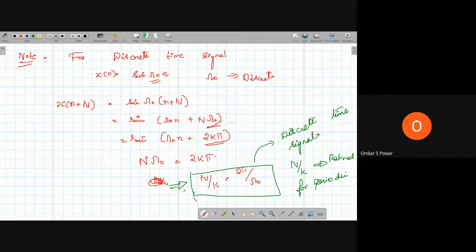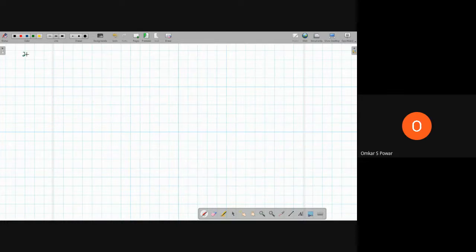So this is the variation, and N by k should be a rational number. We will solve some problems with respect to discrete time signals so that you will get a better understanding. The first problem we will take, a simple problem first: x of n is equal to cos 7 pi by 5 into n. This implies x of n is equal to cos of omega naught n.